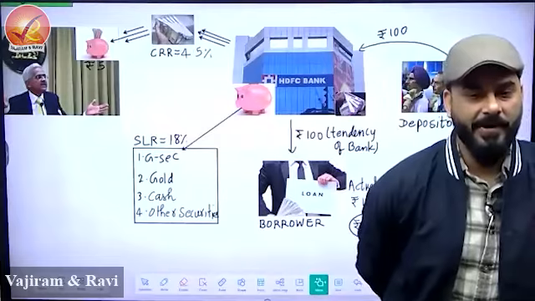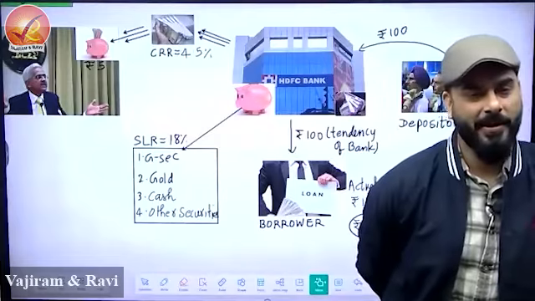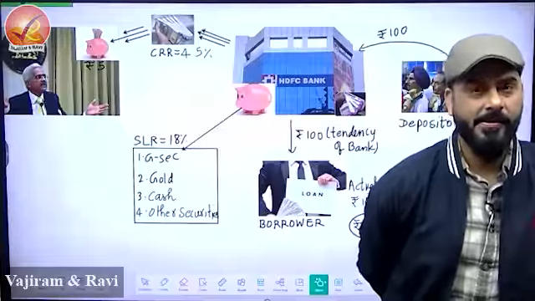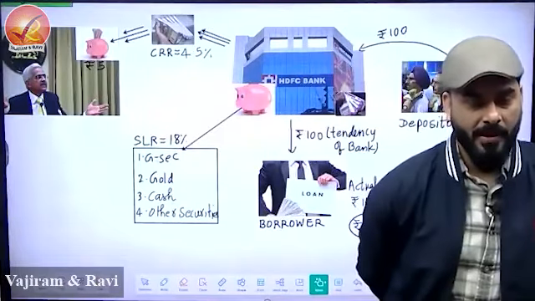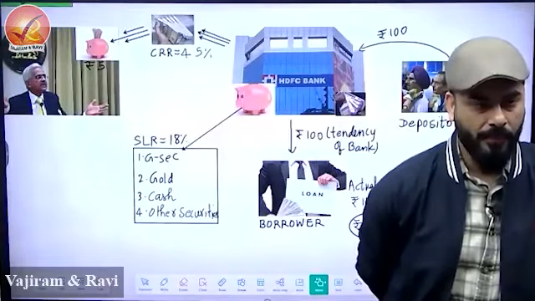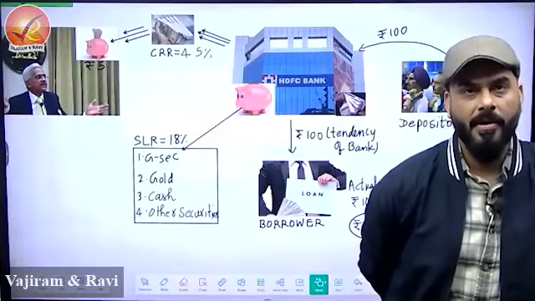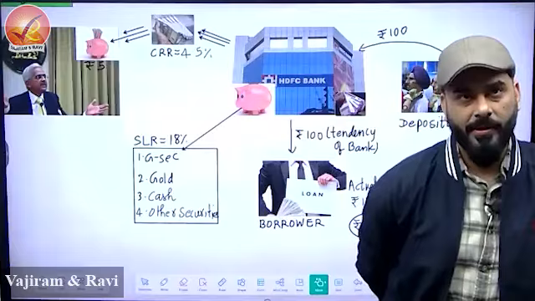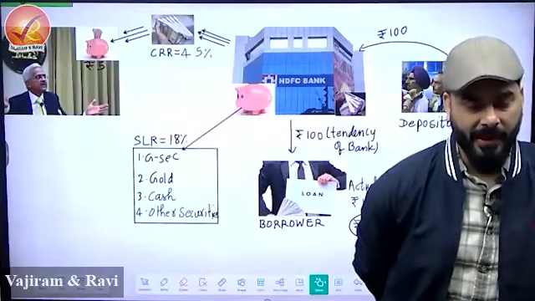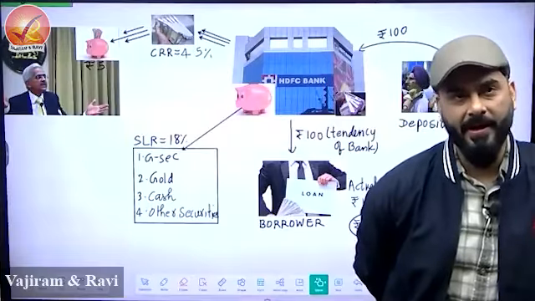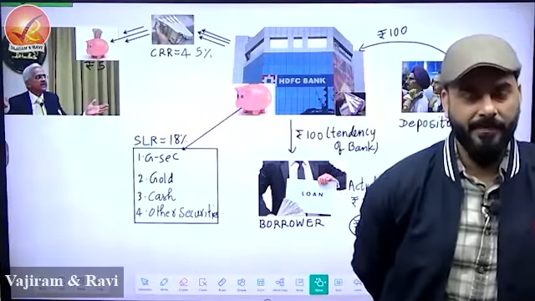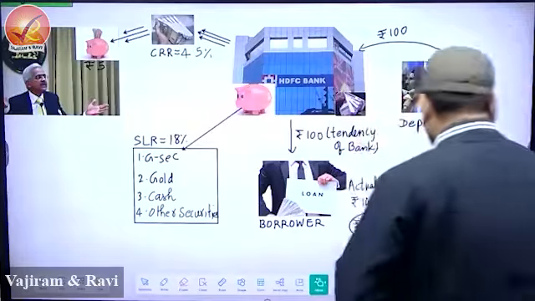I gave you some examples of other securities. Other securities like, please write, state development loans. State development loans. Leave 2-3 lines after that. I'll give you more components as we do banking. There are more, and these are the ones which are asked by UPSC. So leave 2-3 lines, please.